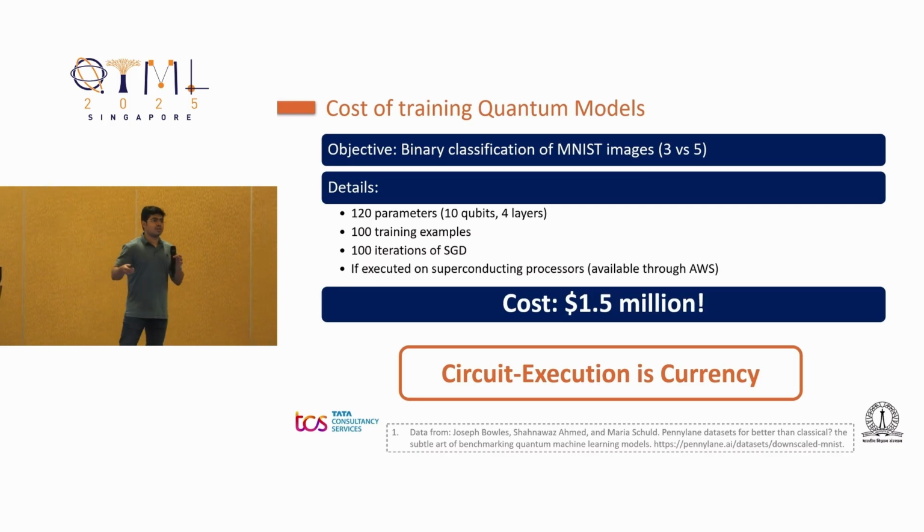And maybe you want to train this on a real quantum processor, which is superconducting and is available through a provider like AWS. Then the cost that you would incur to train this model is of the order of $1.5 million US. To put this into perspective, you can train a similar analogous classical model in a matter of minutes or seconds on the laptops you're holding right now. So a major part of this cost comes from the large number of circuits that has to be executed to train these models. And circuit execution is something that we will try to reduce in today's talk.